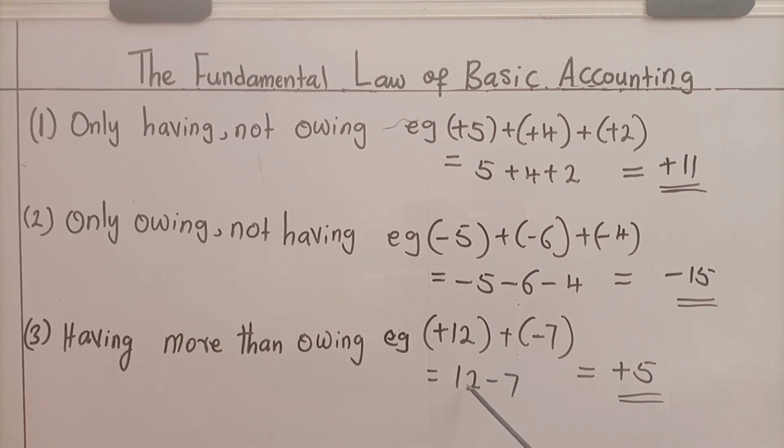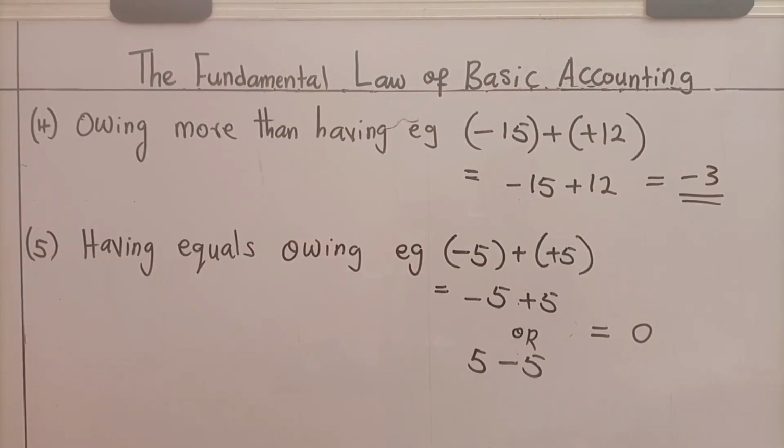He has 12. He is never allowed to say, I have 12, but I cannot pay it now because it is inconvenient for me. It is never a matter of convenience. Accounting does not allow for convenience on the part of the one who is supposed to pay debts. Therefore, from 12, he must pay 7. After he pays 7 from 12, what remains that he still has is 5. Therefore, plus 12 plus minus 7 is equal to plus 5.